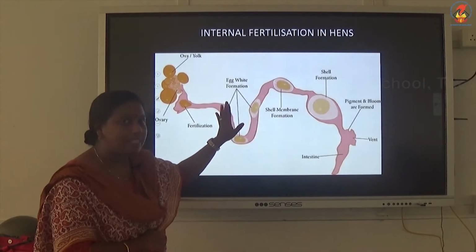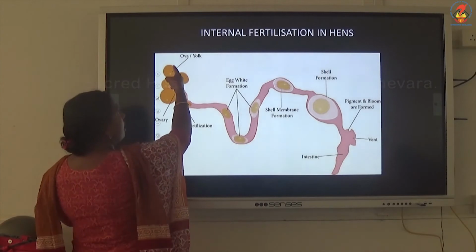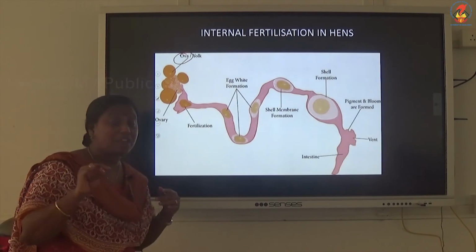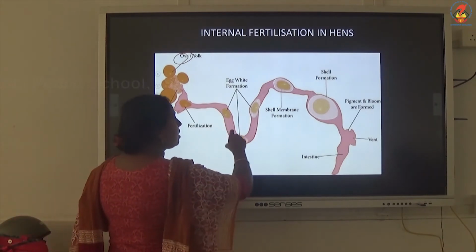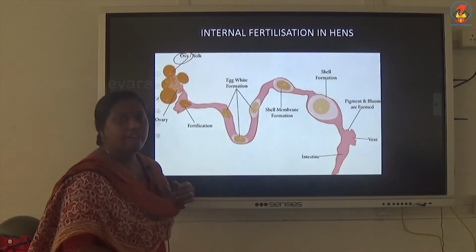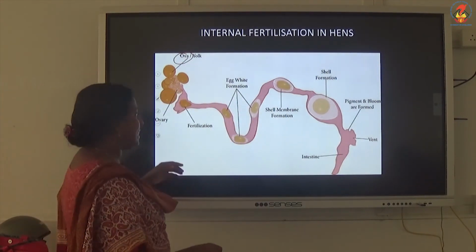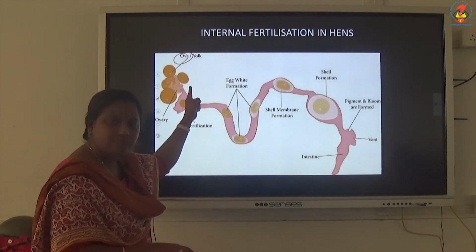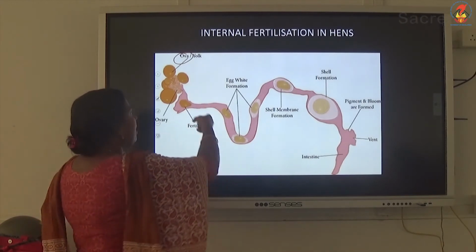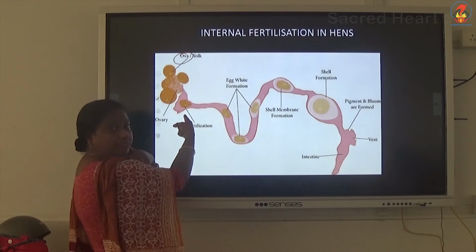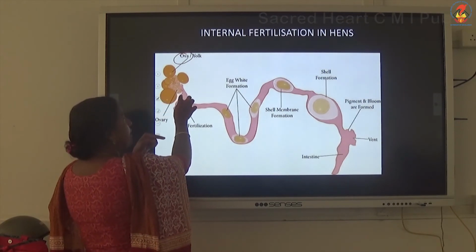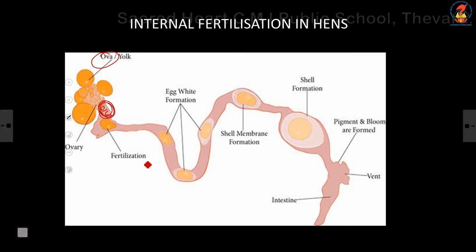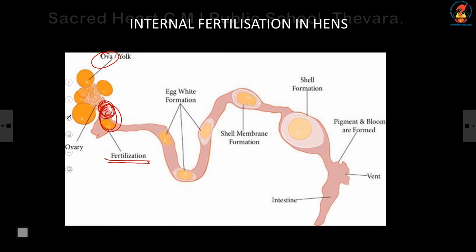Now we will see what happens here. This is the ova, the female gamete of a hen. The female gamete is produced inside the ovary of a hen. Now, can you see this pink colored tube? This pink colored tube is the fallopian tube. Now listen carefully. The ova, the female gamete produced in the body of the hen, will enter the fallopian tube. By the time a sperm comes here, the egg and the sperm will fuse to form a zygote. See, fertilization is occurring and this is the zygote.